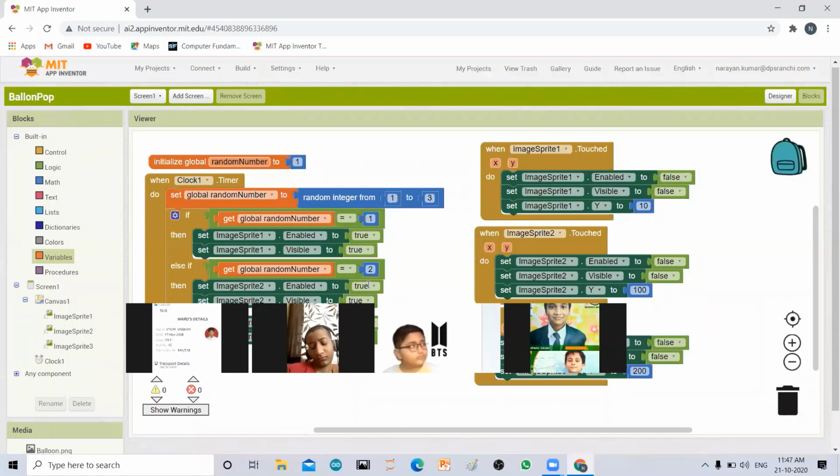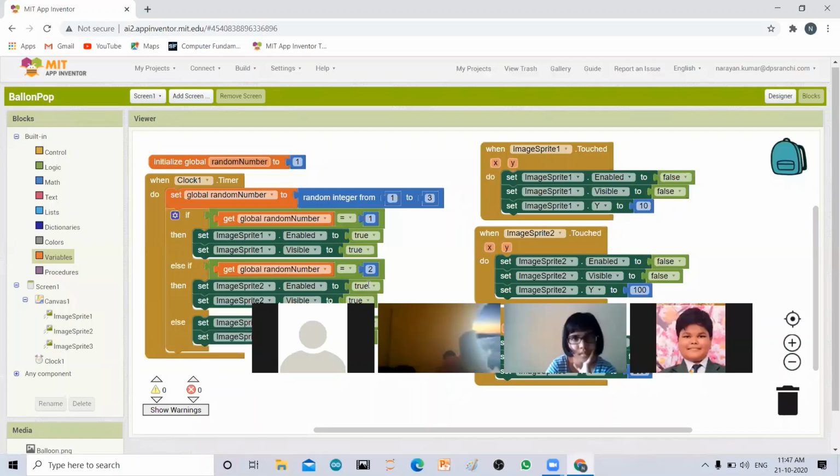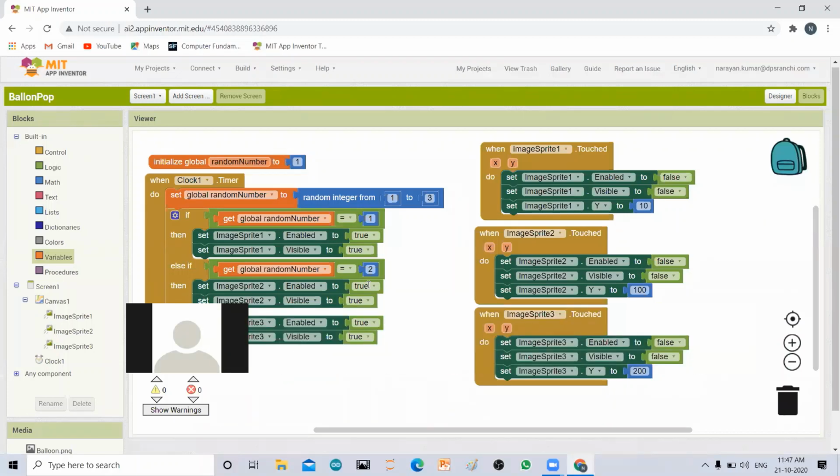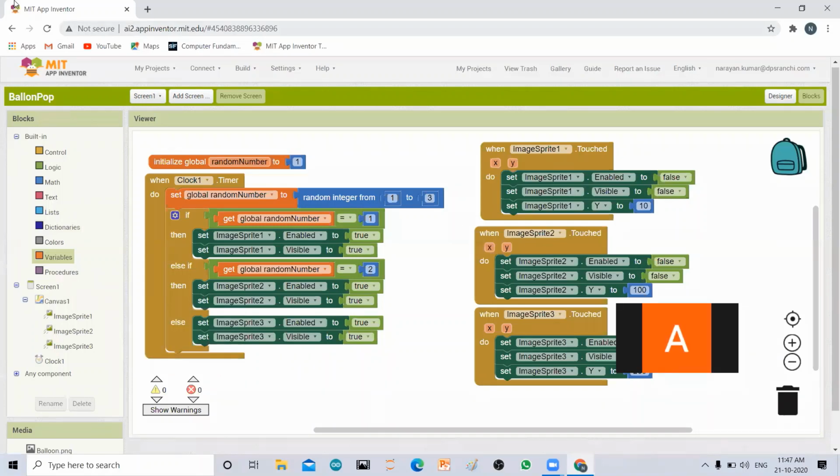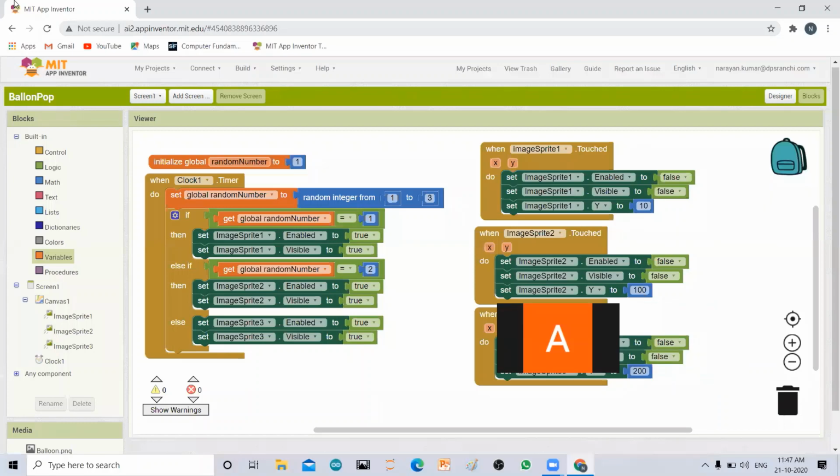Sir, will this work in Linux? No, this is not going to work in Linux. This is not going to work in Mac. This is only for Windows. As I mean, this your MIT App Inventor 2 is web based, so you can design with that. But your app finally, when you install it on your mobile, it may work. When you download it, it may work. But for designing purposes, you can use it because this is web based. So I think mostly in all of the systems, this is going to work. You download your app and install it on your phone. This will work. Okay, so are you using a Linux system?